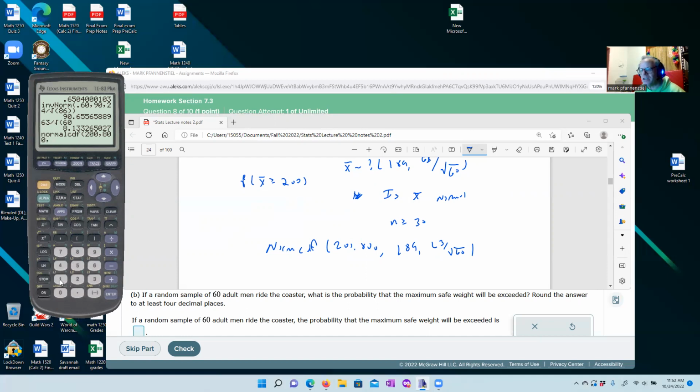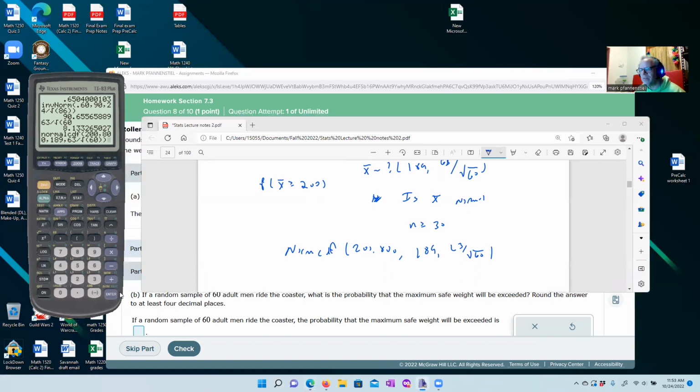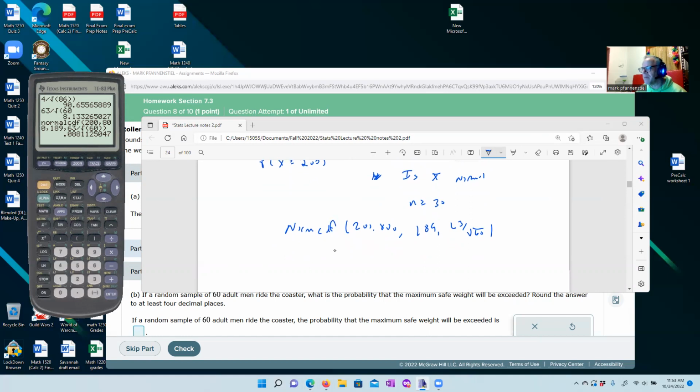Okay, and then we have an average of 189. All right, and then a standard deviation of 63 divided by the square root of the sample size, which is 60. So we're going to double check to make sure we're looking at the appropriate numbers. It's a lot of numbers here. 63 standard deviation. Yeah, so I think we're okay. And we'll go ahead and put that there for probability. Okay, 0.08. That's a little bit bigger than 5%, but it's within the realm of possibility.